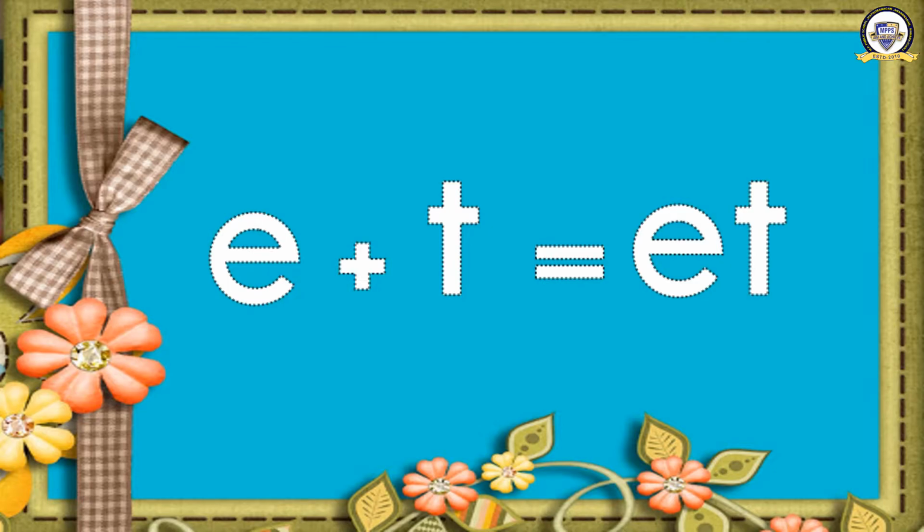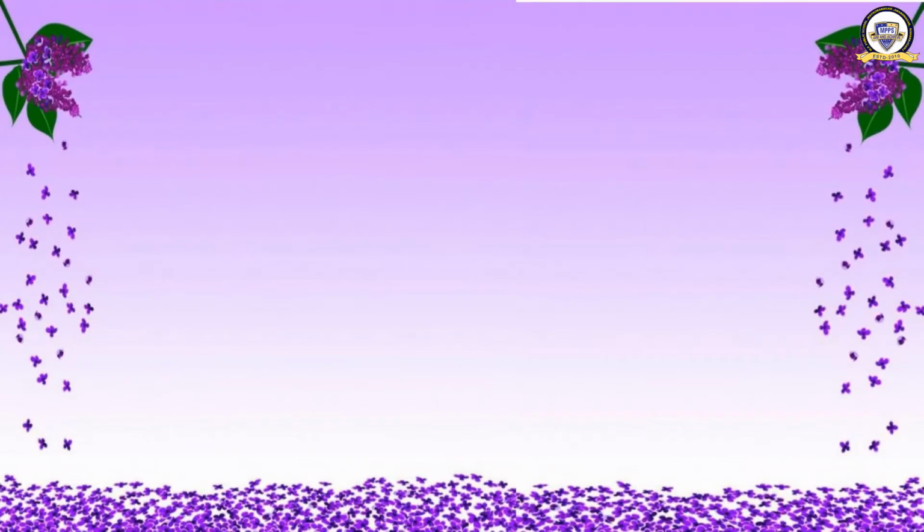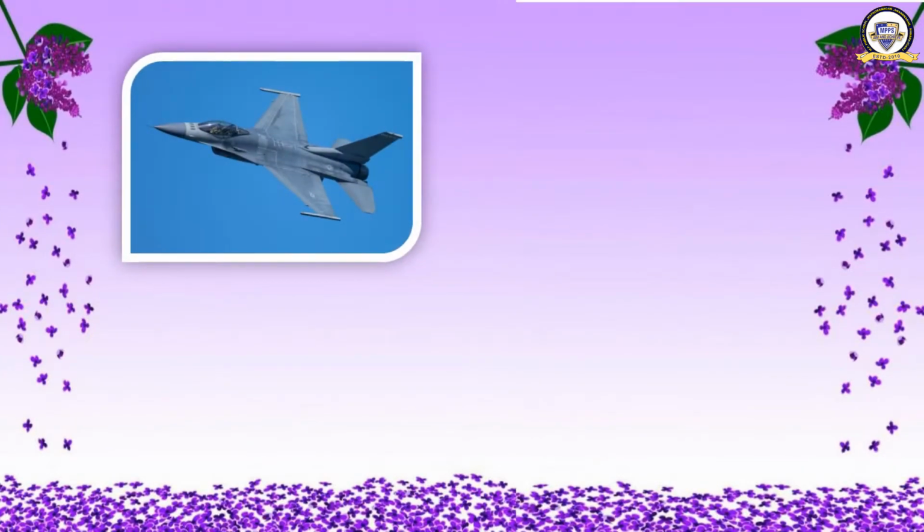So we are going to learn to make the words with E and T, ET, right? The first word. What is the first word? Have a look. Do you know what is this? This is a jet. What is the spelling of jet? JET, jet.